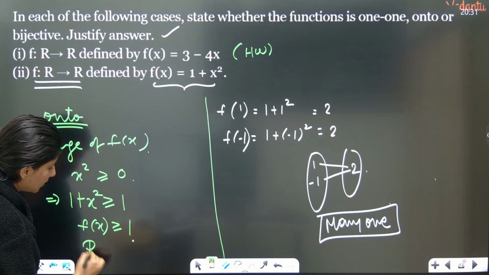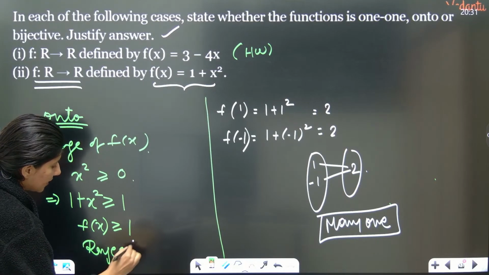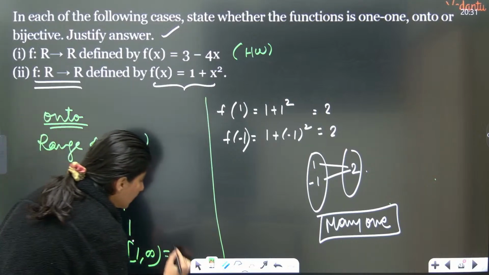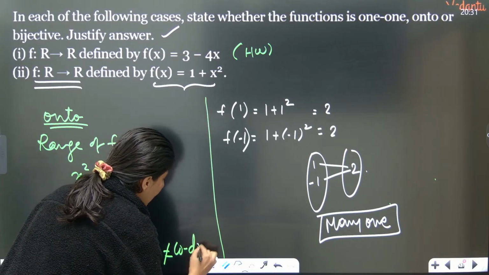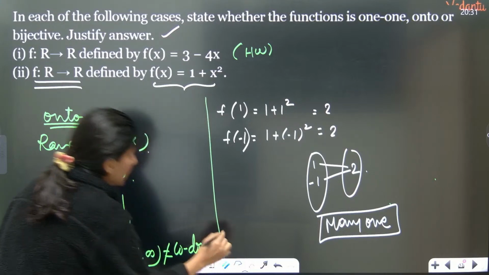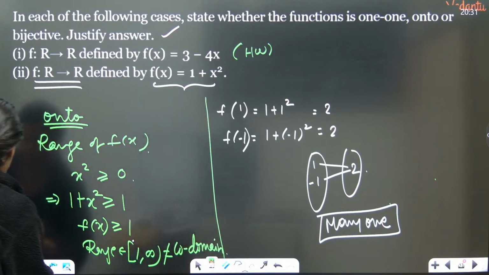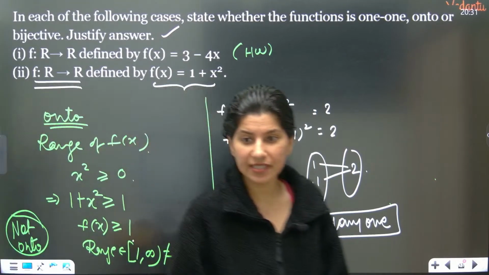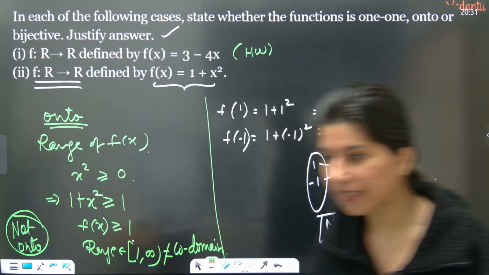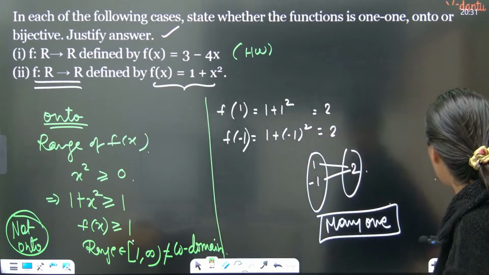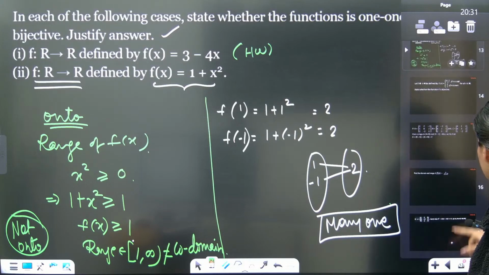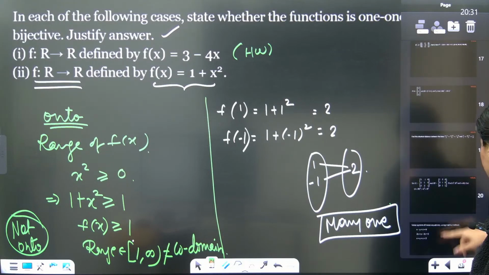That means the range of this function is clearly [1, infinity), which is not equal to the codomain. So this is not onto. This function is definitely not onto. Getting it? Understanding it? Okay, clear. Now we are having, let's do, okay, which question?